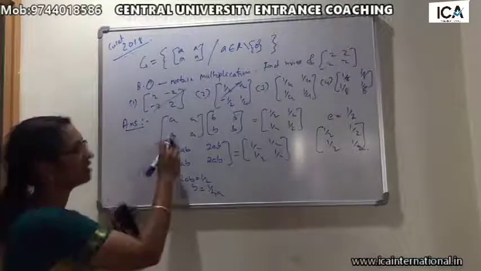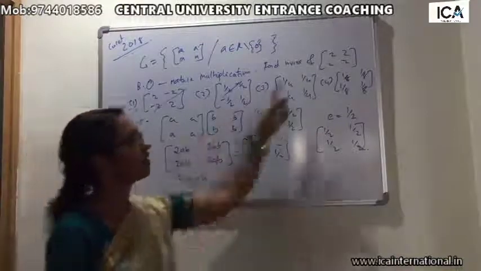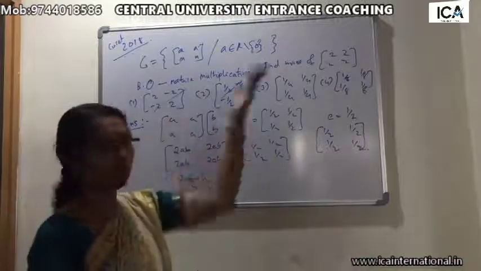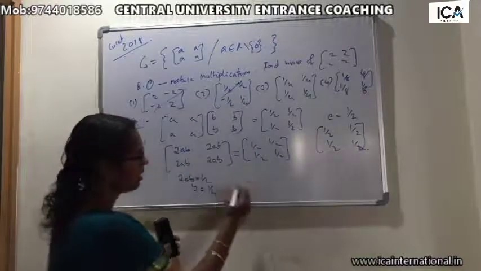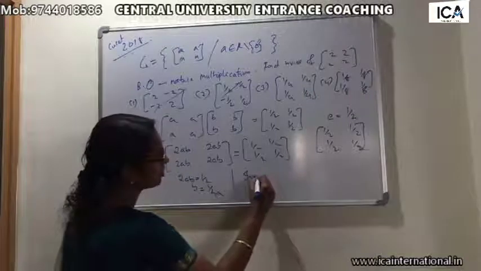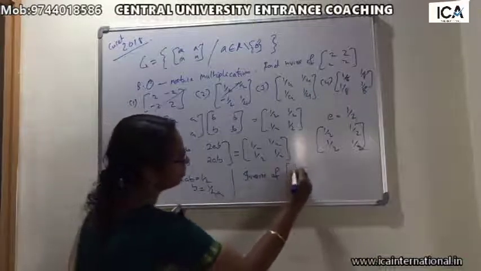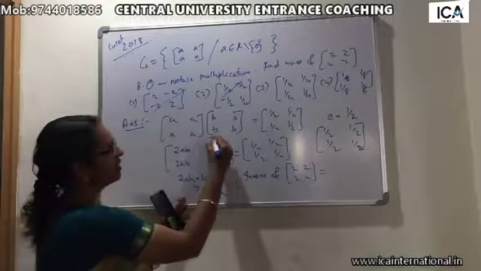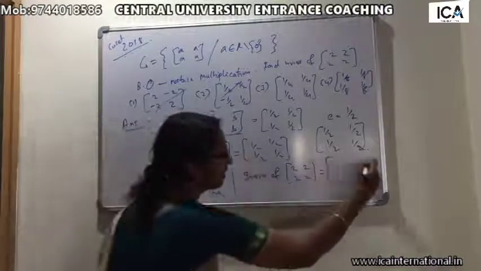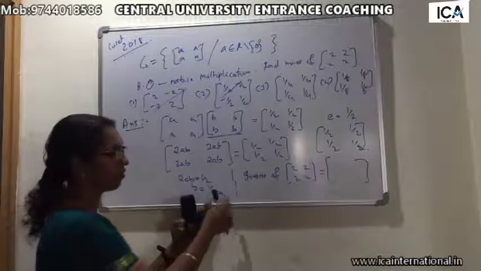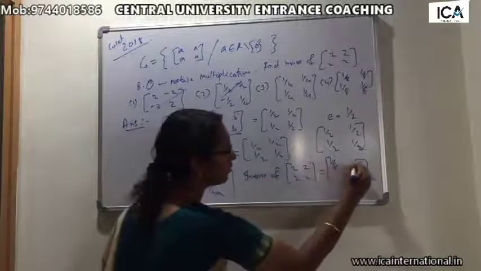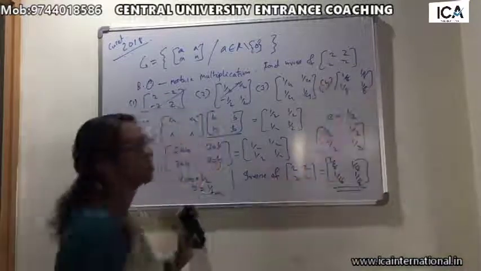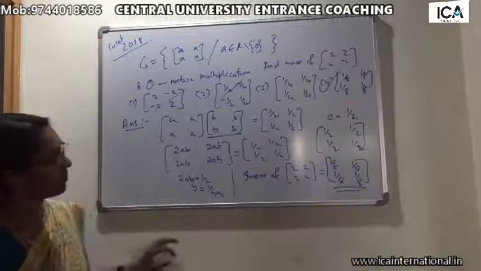Here it is a general matrix. Now to find the inverse of 2, 2, 2, 2, in place of A substitute 2. In place of B, which we have taken as the inverse, we have to write 1 by 4 into 2, that is 1 by 8, 1 by 8, 1 by 8, 1 by 8. So this is the inverse. So that is the fourth choice.